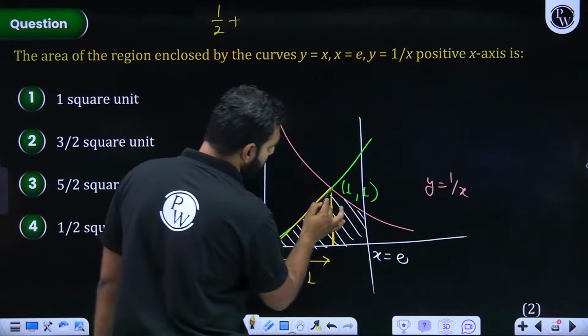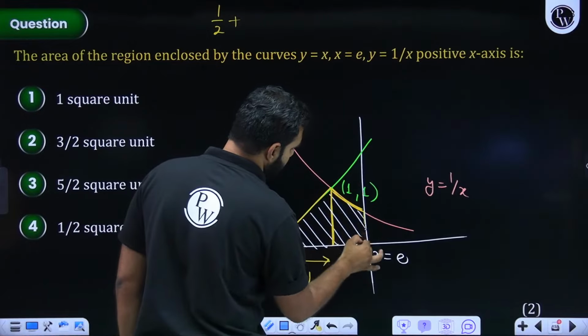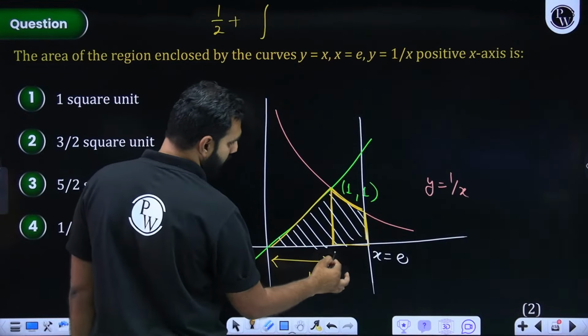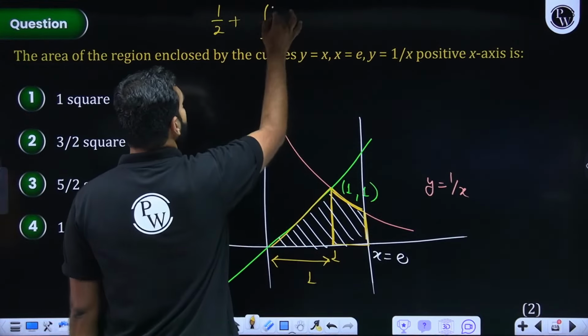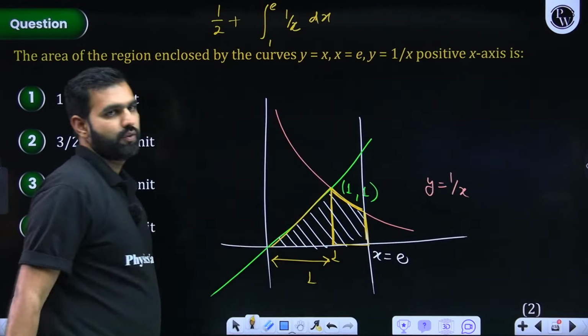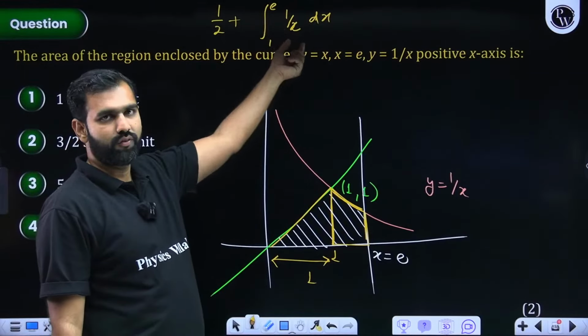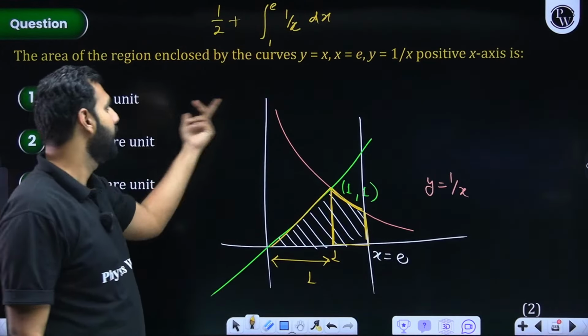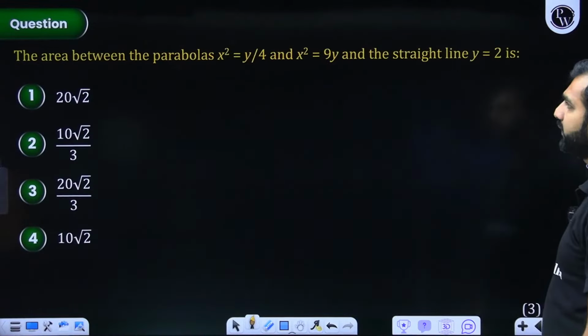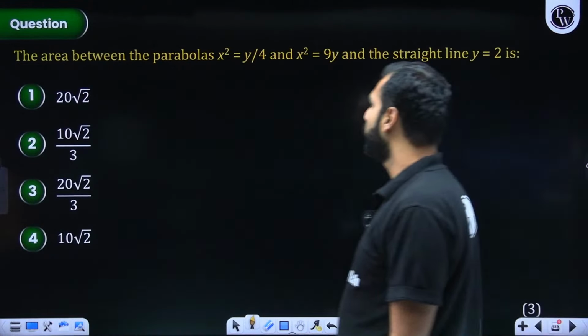Now let's work out this area. I hope this is also something easy because this will be integration from 1 to e. This is 1, this is e. So 1 to e, the curve is 1 by x. I hope you know ln mod of x. So 1 by x when integrated gives ln mod of x, ln e minus ln 1. And you know what is the answer? So 3 by 2 should be the answer. Everybody got this?